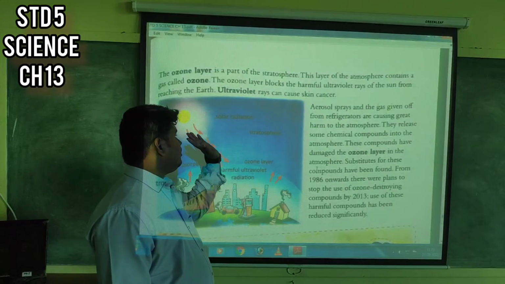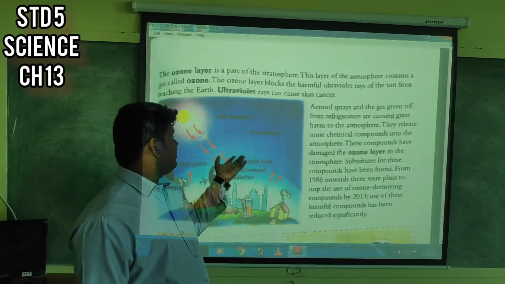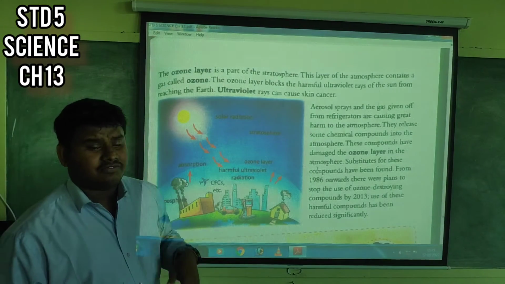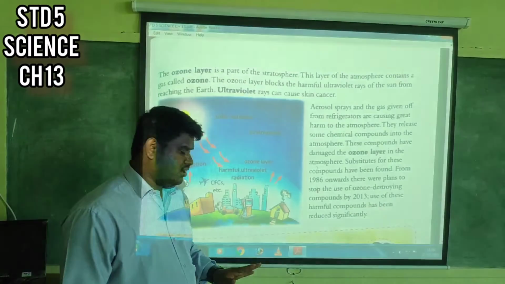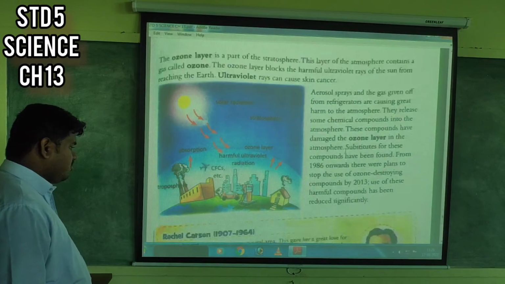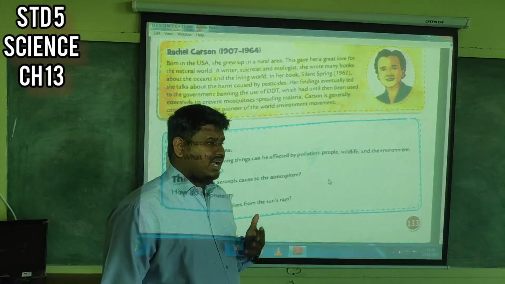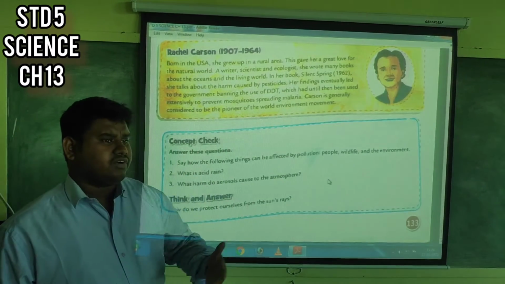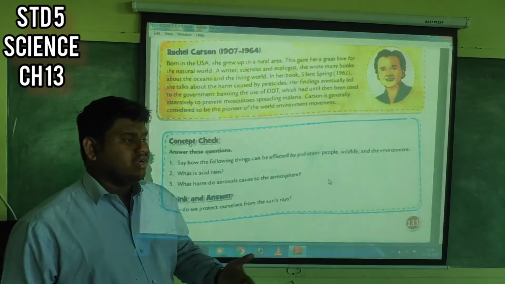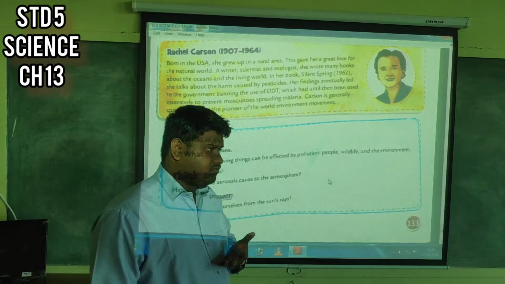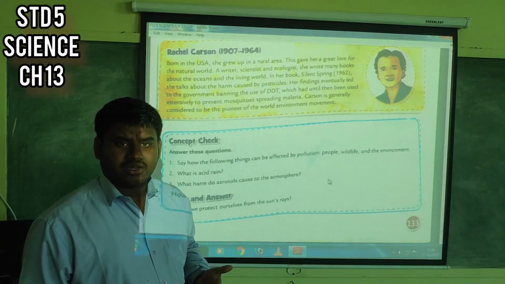If the ozone layer becomes weak, and if the ultraviolet rays come and fall upon our skin, then we will have skin cancer definitely. Okay, so we don't have to pollute the environment. That will not be good for sustainable development. Our coming generation will experience a bad effect.